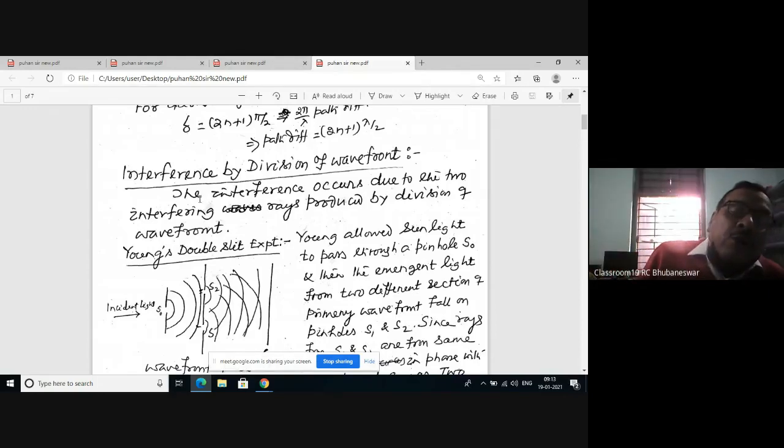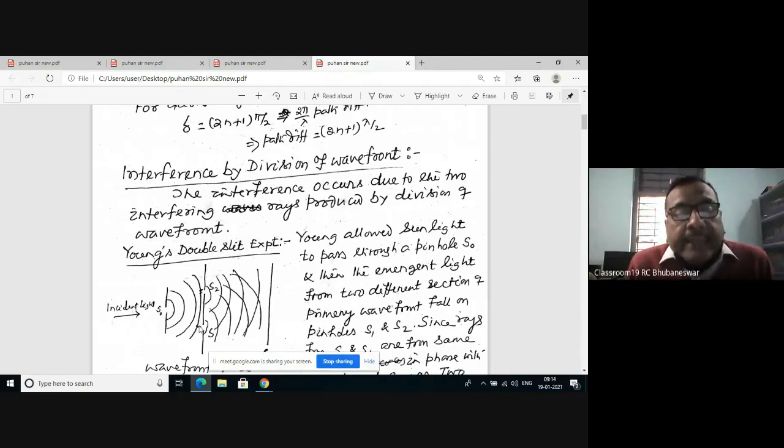Wavefront, you know, is the locus of points having the same phase. You see, this is a point source of light. Now these are the wavefronts. If you take another two slits S1 and S2, which are symmetric with respect to the original source S0, then you see this is the primary wavefront. If you take this point and this point, these are two sections of the same wavefront. Now the light from these two sections is also light.